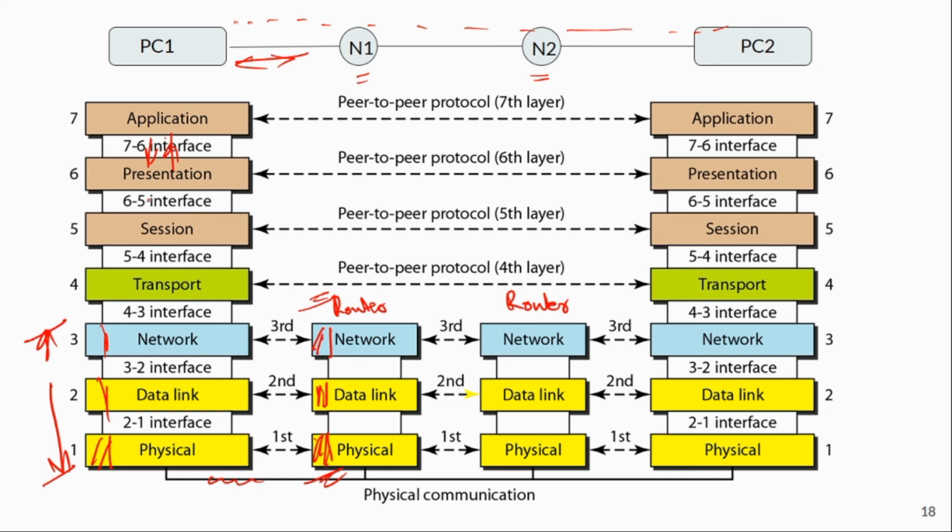There are 7 layers in the OSI model: application, presentation, session, transport, network, data link, physical. You can remember this by using the first letters A, P, S, T, N, D, P. Application, presentation, session, transport, network, data link. These 3 are software layers. These 3 are used for interconnection purposes, and this one comes in between.